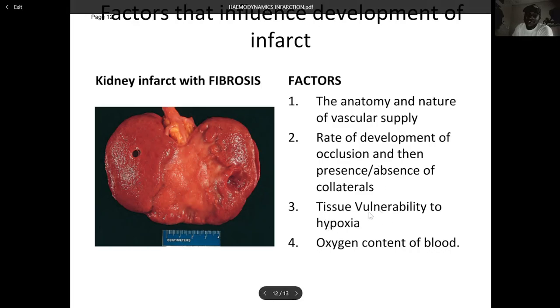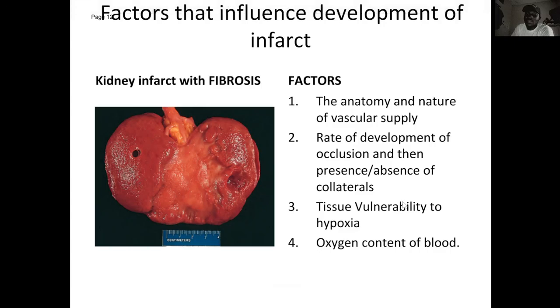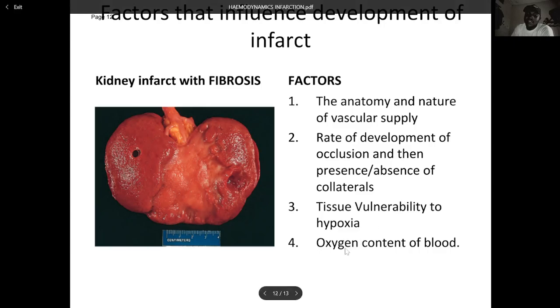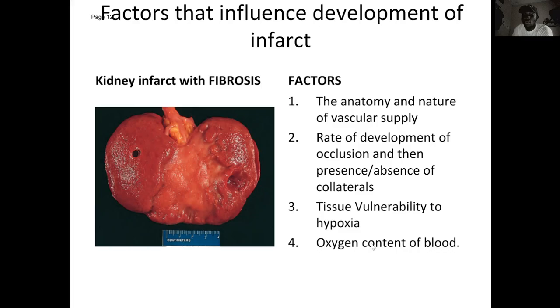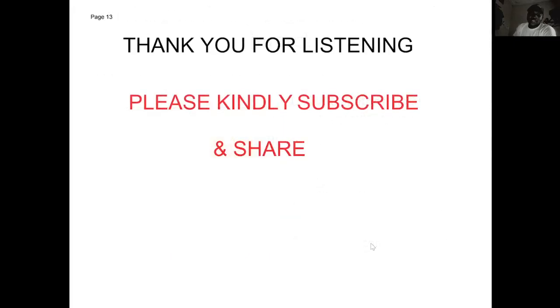Now, vulnerability to hypoxia. There are certain tissues that are more vulnerable to hypoxia, for instance, the brain, right? Now, oxygen content of the blood. If the blood is hypoxic, if the oxygen content of the blood is low, the rate of infarction increases.